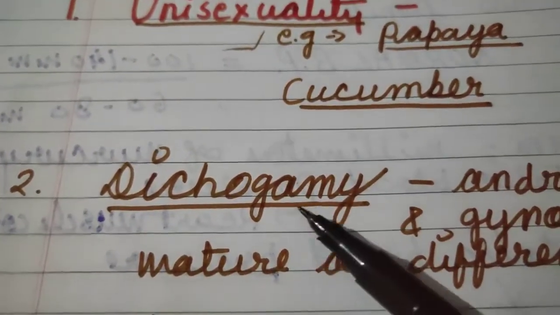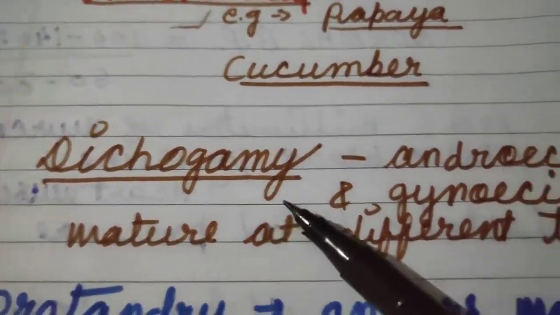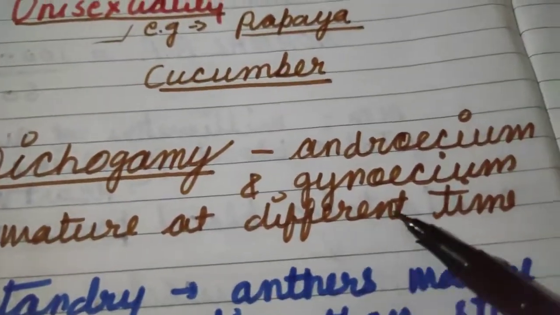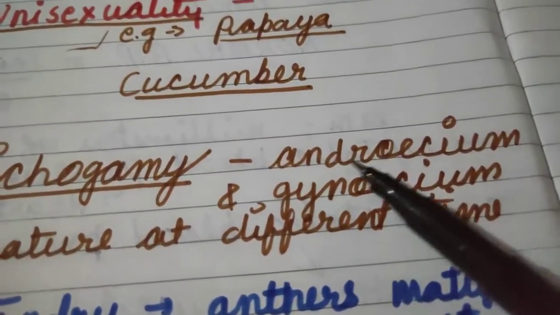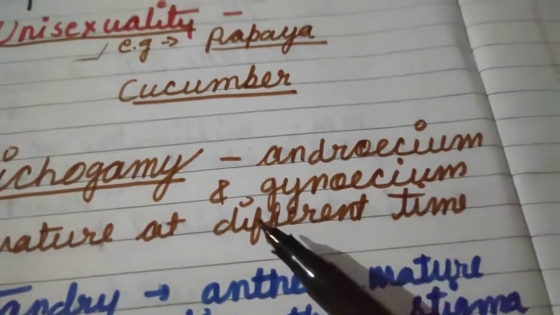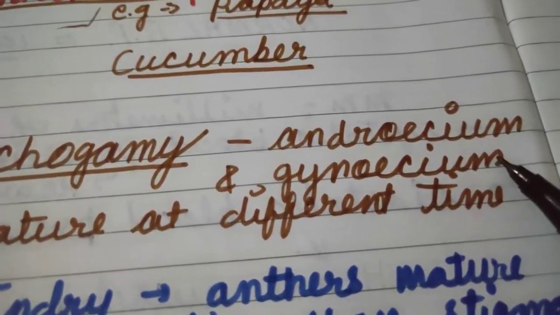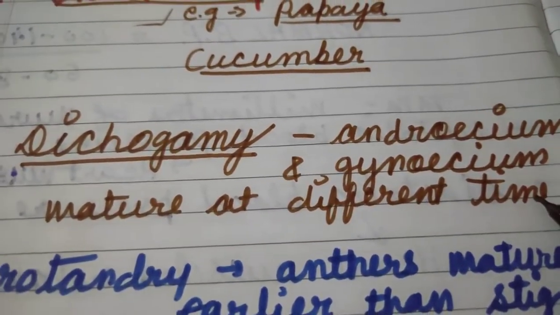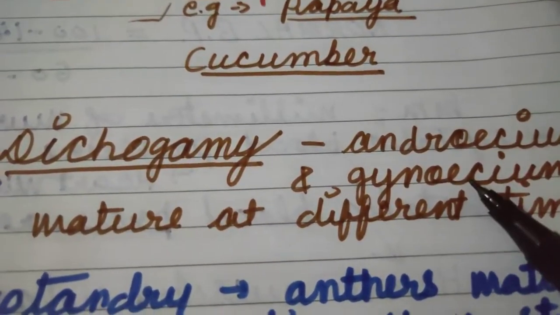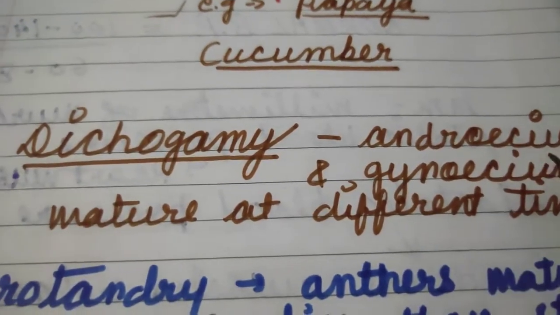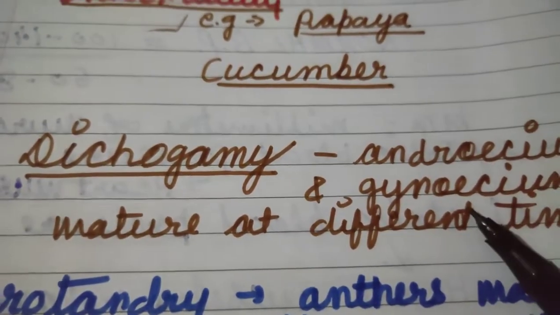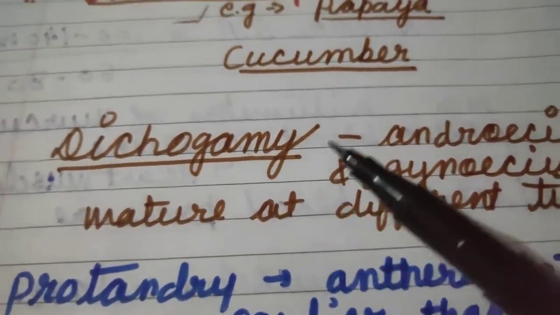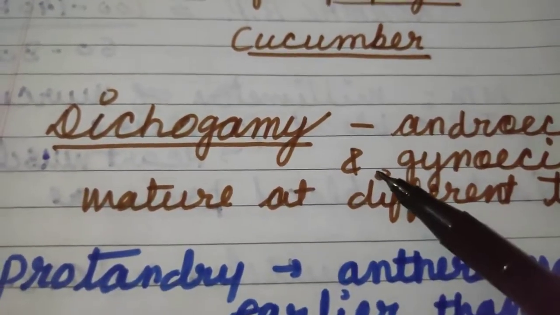Second condition, dichogamy, means androecium and gynoecium mature at different times. Androecium is the male part of the flower and gynoecium is the female part of the flower. They are maturing at different times. For self pollination, androecium and gynoecium should mature at the same time, but if they are maturing at different times, there is possibility of cross pollination only.